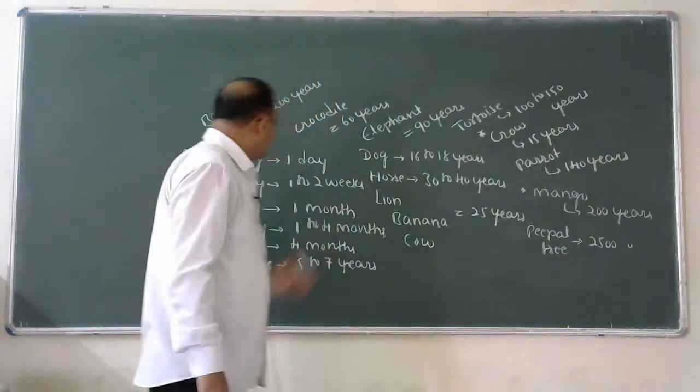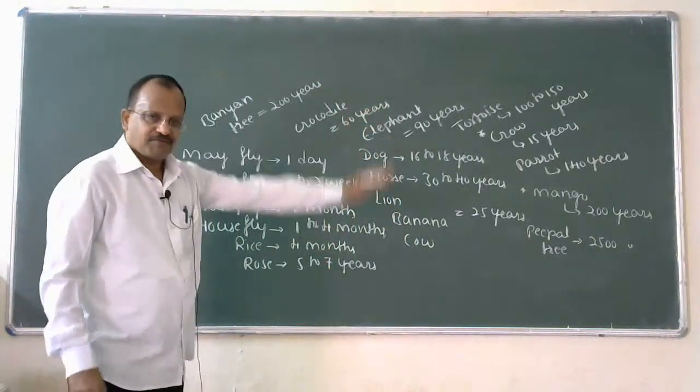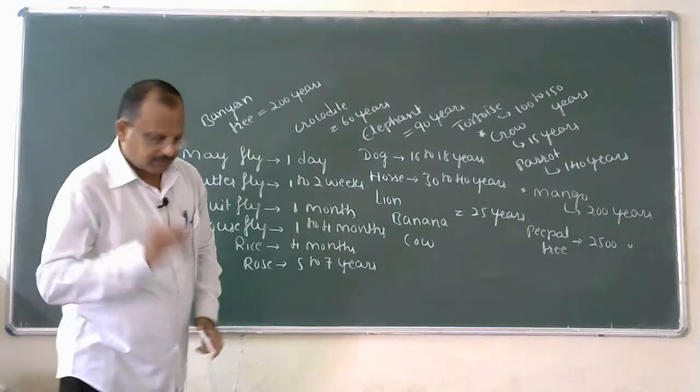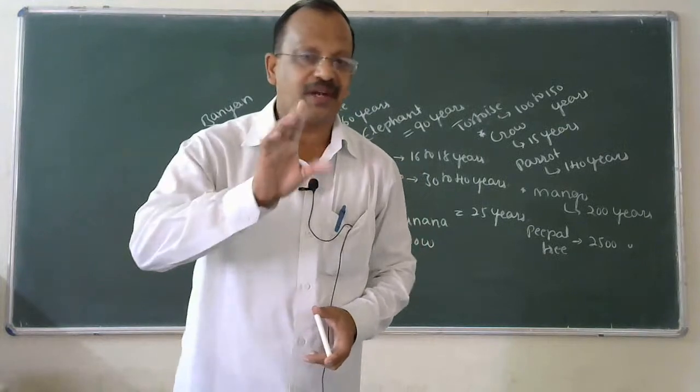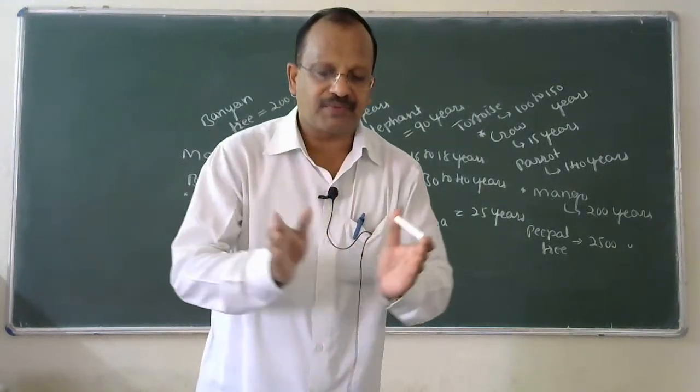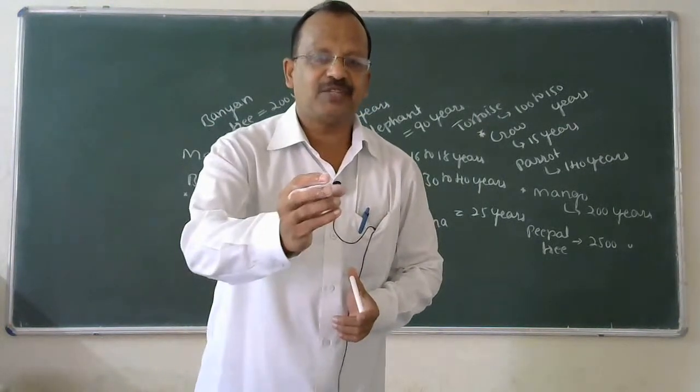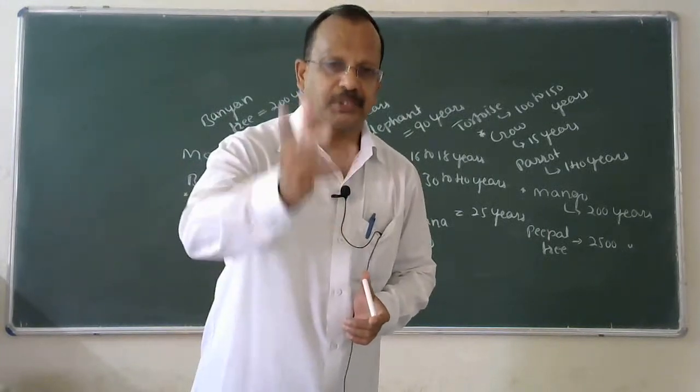So that means the list of organisms with their lifespan. So dear students, I request you to go through only the NCERT book. Don't refer to other authors, because they have mentioned slight fluctuations in the numbers.